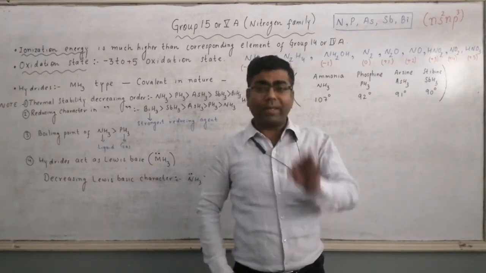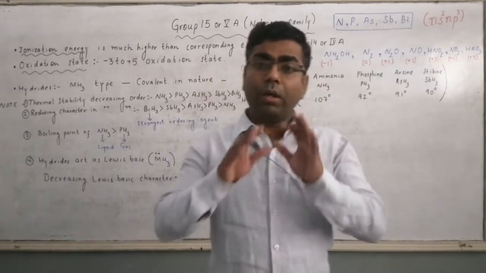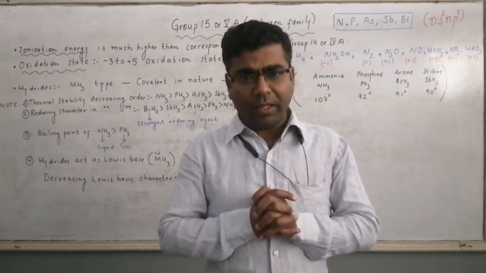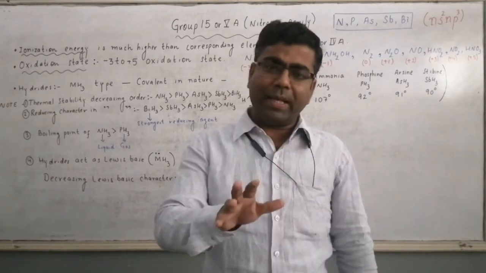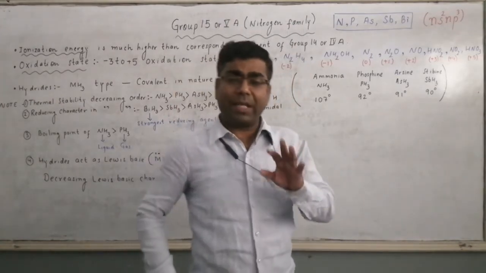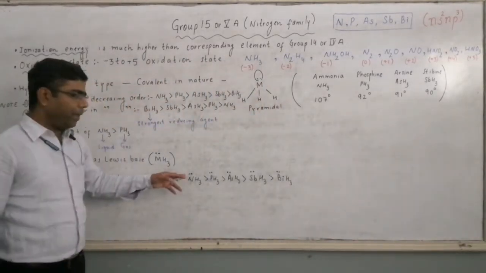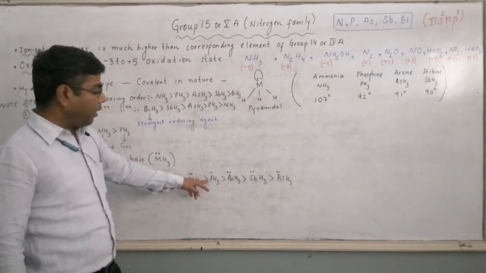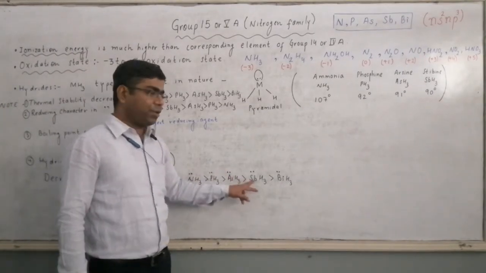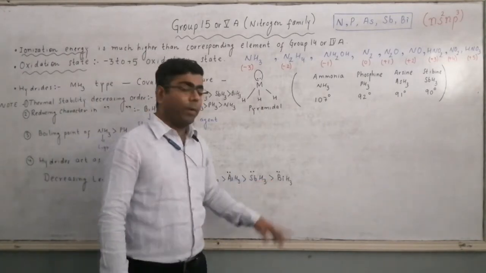The species which can donate electron pair are called Lewis base. So hydrides of group 15 act as Lewis base due to presence of one lone pair of electrons over the central atom. So in NH3 there is one lone pair, in PH3 there is one lone pair over phosphorus, in AsH3 one lone pair over arsenic, in SbH3 one lone pair over antimony, and in BiH3 there is one lone pair over bismuth.